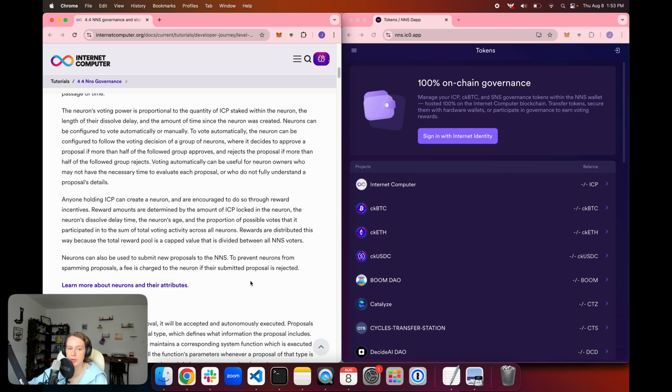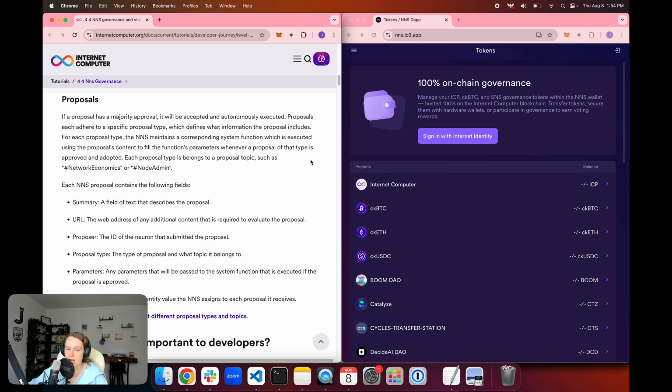It is worth noting that the voting rewards that you receive are reflective of how active you are as a voter on the network. So you're going to receive more rewards if you vote on every single proposal, and that's why it's recommended that you either have the potential resources to vote manually on each one or set up neuron following so that even if you don't have the ability to vote on every single proposal yourself, you can go ahead and still benefit from the maximum voting reward since your neuron will be voting automatically for you.